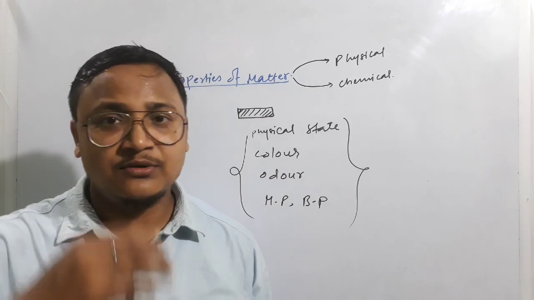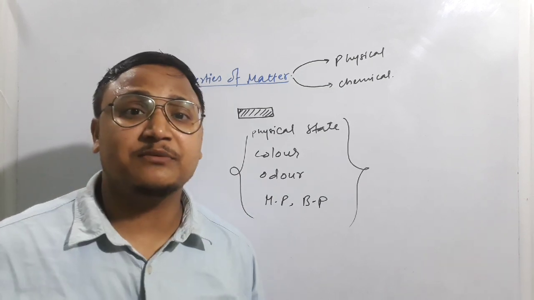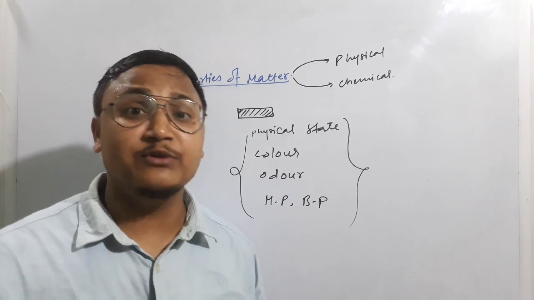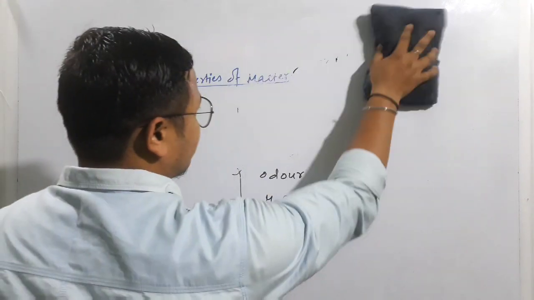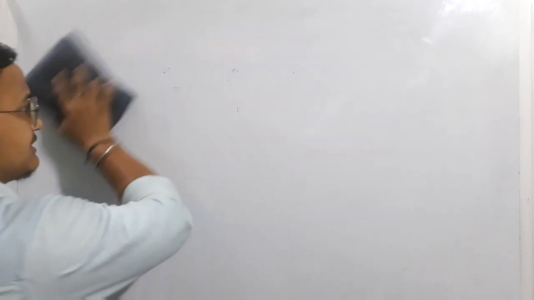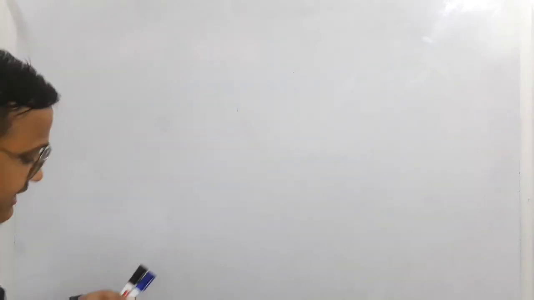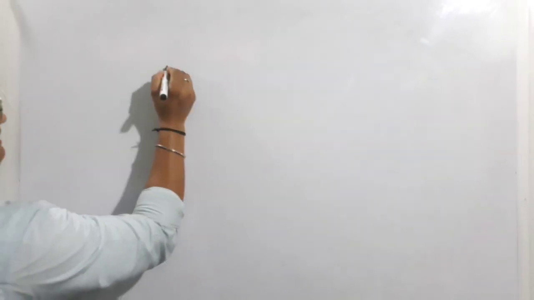Clear, students? So here we have to go through some of the physical properties and their units. Okay. As we are talking about the physical properties and their units, there are 7 base physical quantities and their units. Okay. 7 what?